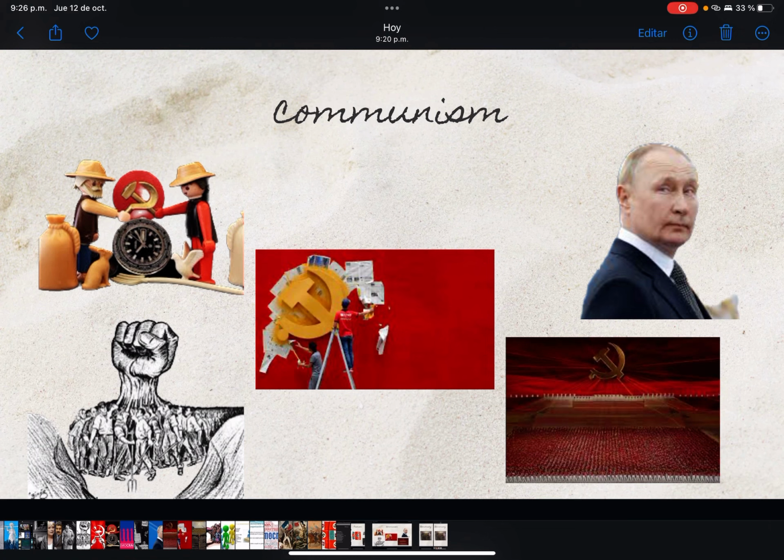Moore argues that peasants are an important revolutionary force, but only when they act together with other social classes, such as the middle classes or urban workers. Moore uses three cases to illustrate his argument. First of all, we have the English Revolution, the French Revolution, and the Russian Revolution.